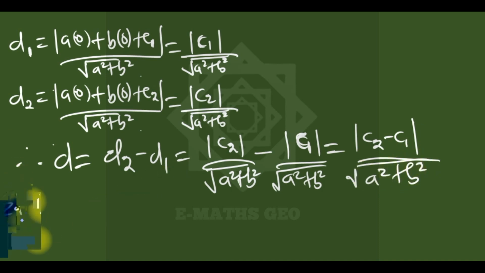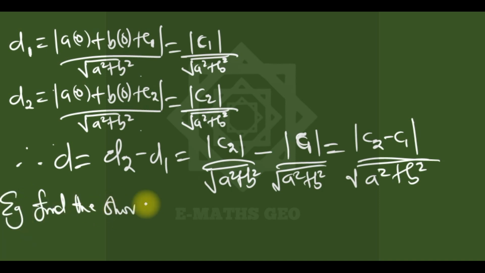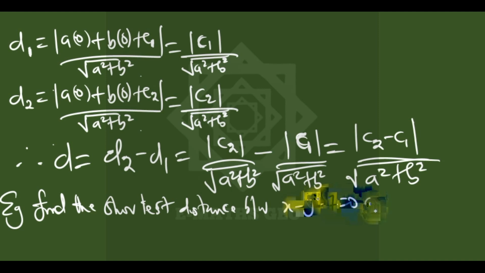Example, if someone asks you to find the shortest distance between, maybe, x minus y plus 7 equal to 0 and x minus y equal to 3.